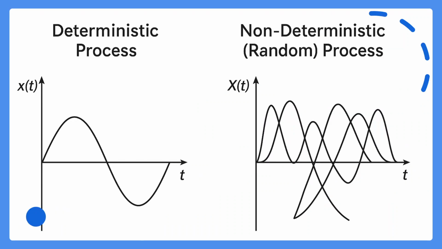So these are the waveforms. In the case of a deterministic process, from the past value we can tell what the next value is, whereas in the case of a non-deterministic process we cannot tell the exact value. By observing the past values we cannot tell the exact value. So this is the difference between deterministic and non-deterministic processes.